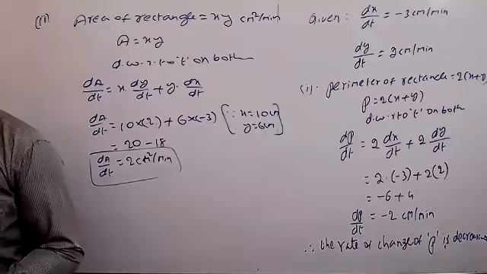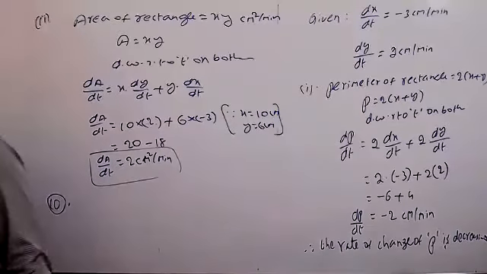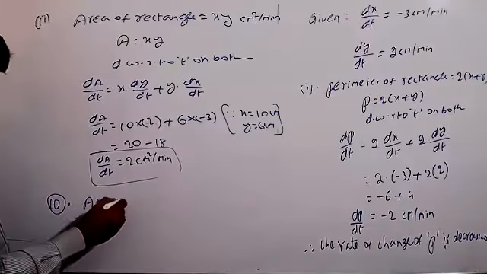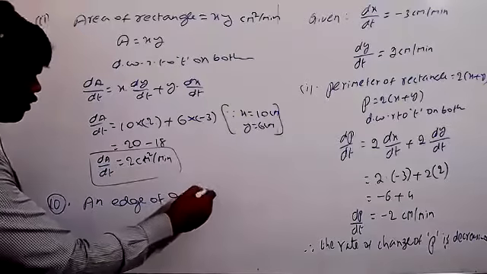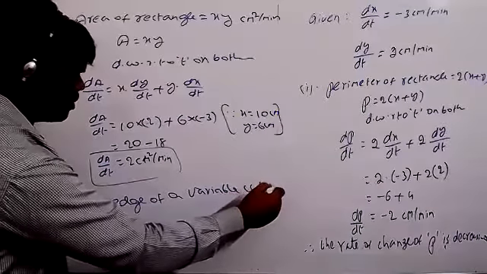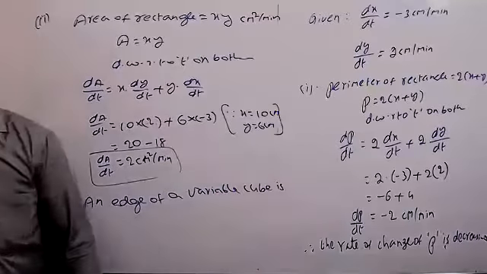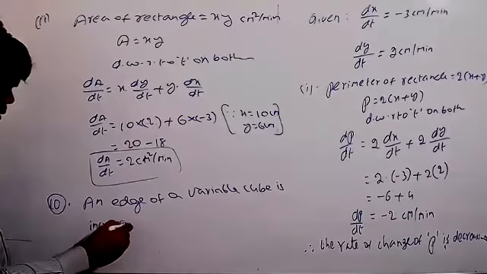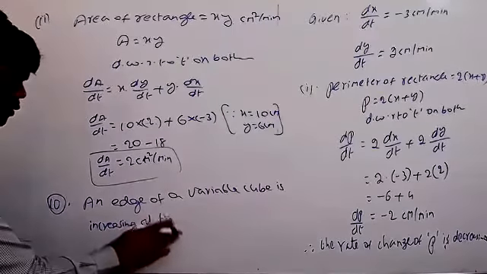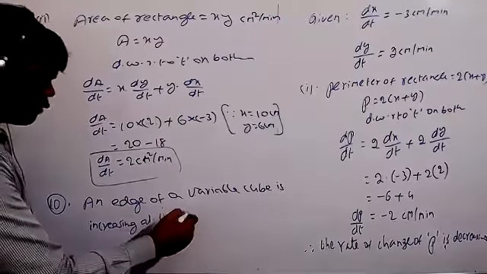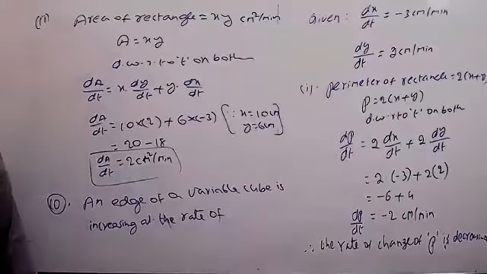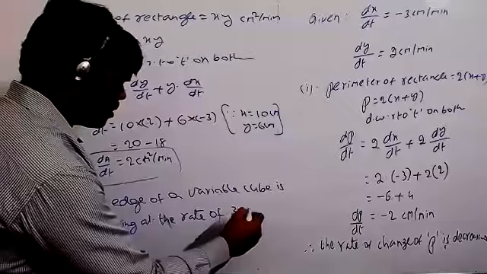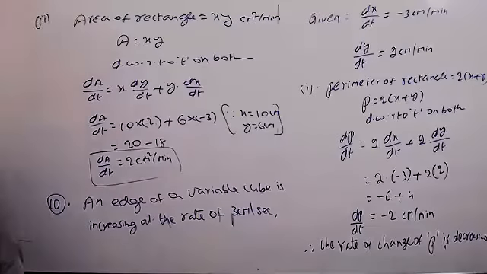An edge of a variable cube is increasing at the rate of 3 centimeter per second. Full stop.